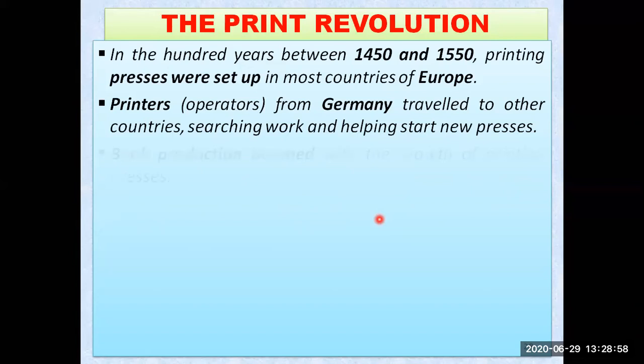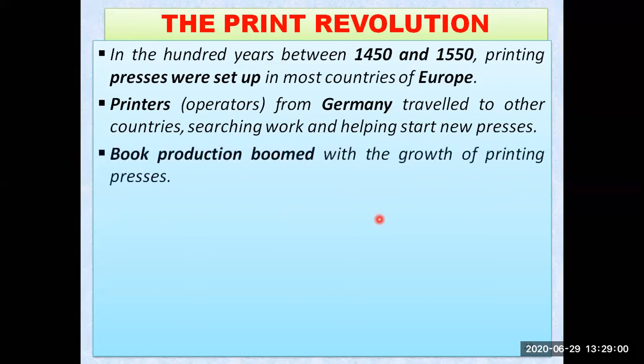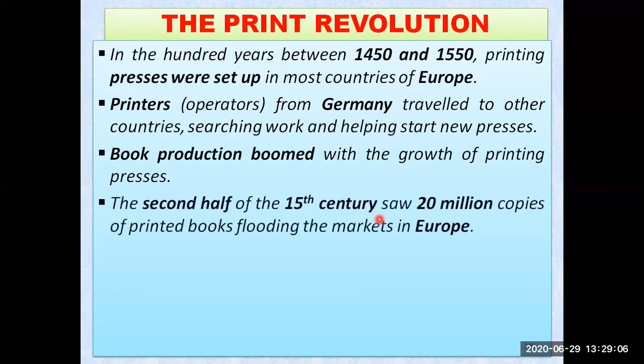So printers from Germany were traveling to other countries also, and book production boomed with the growth of these printing presses, and now there were more and more books for the people. In the second half of the 15th century, 20 million copies of printed books were flooding the markets of Europe. So remember this also, 20 million copies in the 15th century were there in the market in Europe.